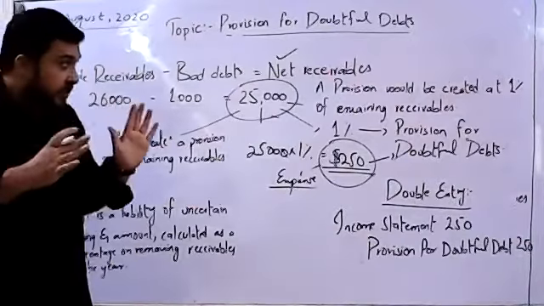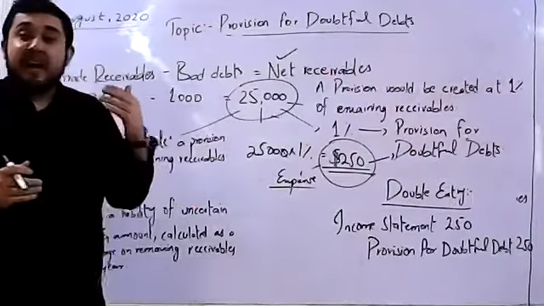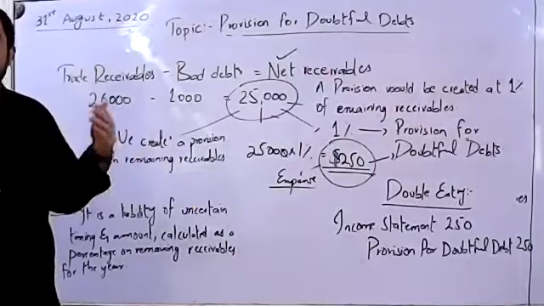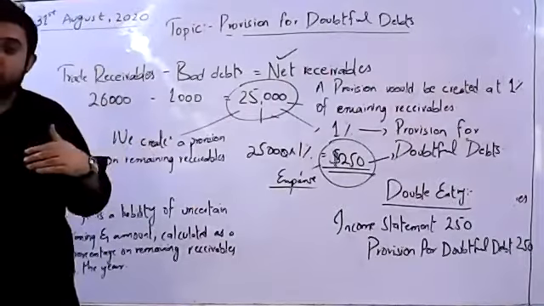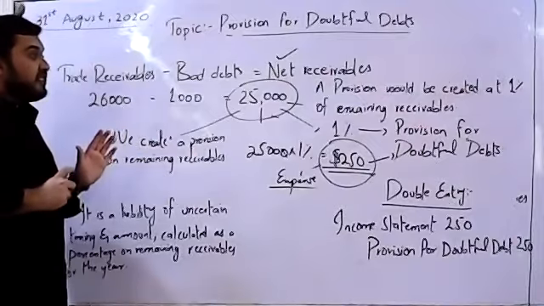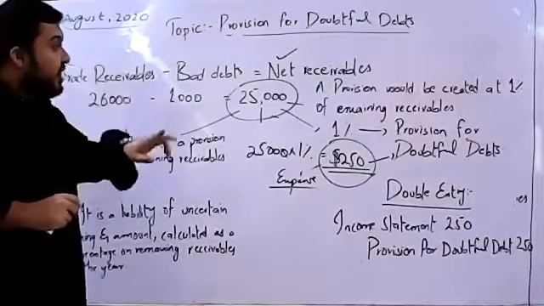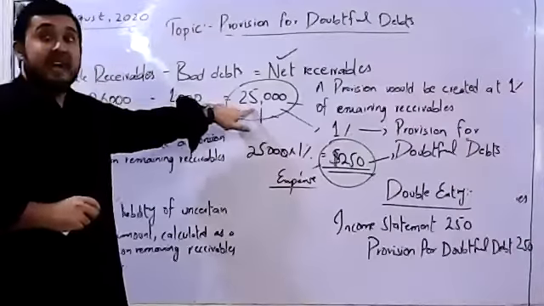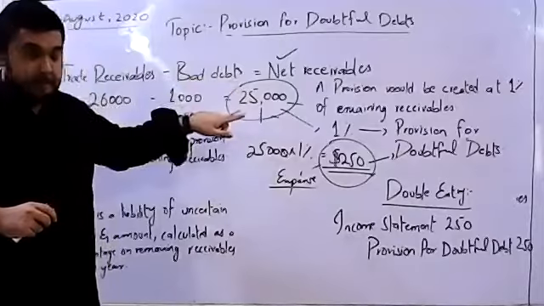We need to first understand this, because it has many adjustments that are relevant and necessary to be performed along with the questions as well. But what we first need to understand is that provision is always created on the net receivables.